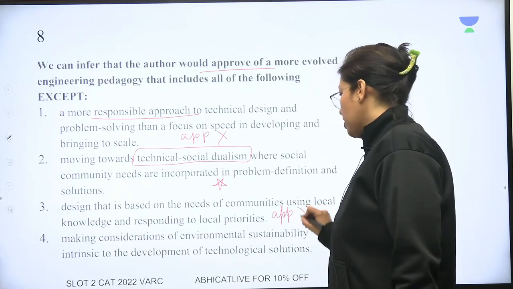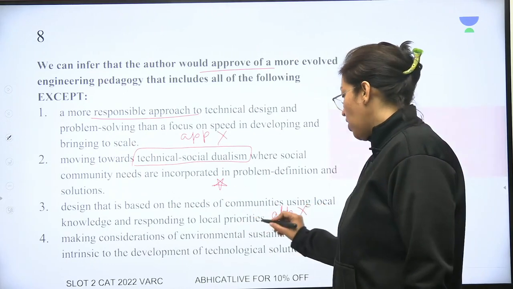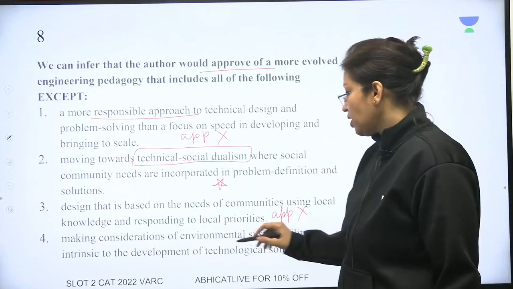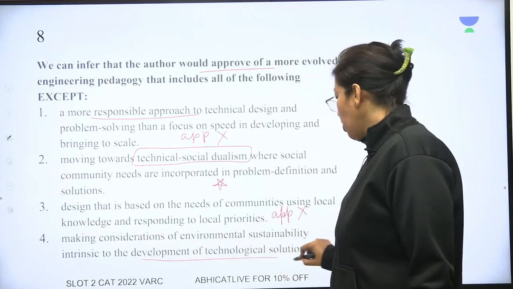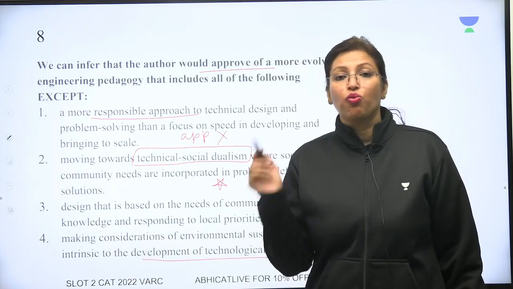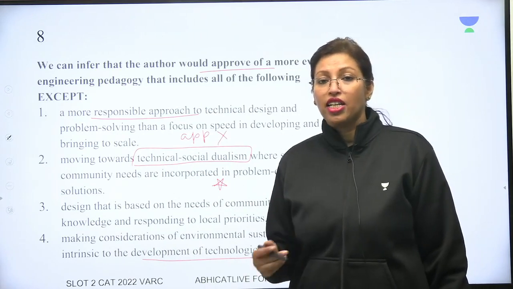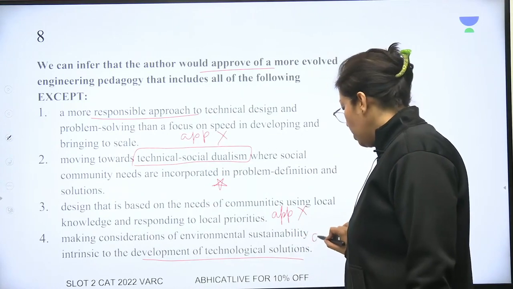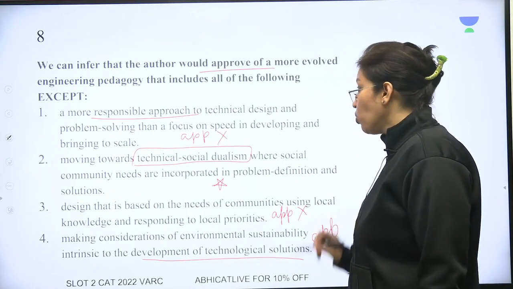So eliminate. Making considerations of environmental sustainability intrinsic to the development of technological solutions. So you worry about environmental sustainability and that is very important for your solutions. Again, this would be something that the author would approve of.